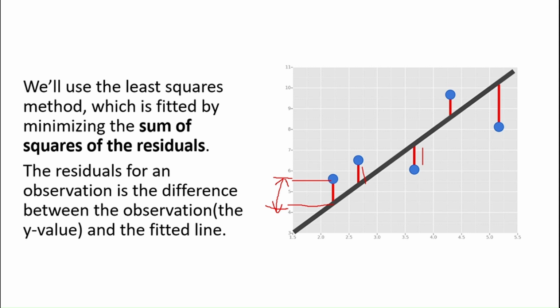So we'll find these residuals, square everything and sum that, and whichever line, whether this black line or this line or this line, whichever has the least value, will be selected as the best fitted line. Now this is our regression model, and using this we can predict the corresponding y value for any given x value. This was a simple explanation of the linear regression model.